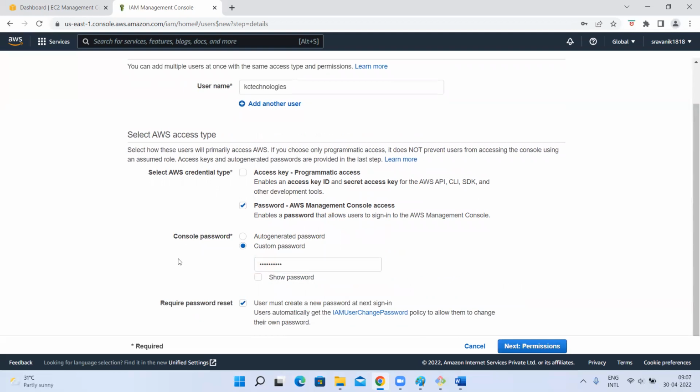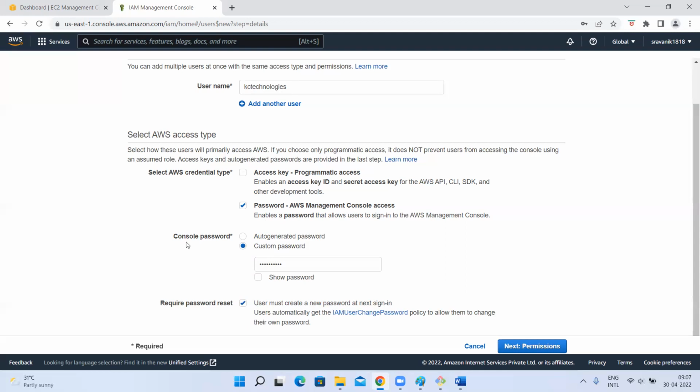Okay, I gave this password. I clicked here. Okay, no error. So my password is correct. If you want to give a custom password, you select this and give the password. If you want AWS itself to generate a password, auto generate, you select that. Okay, the password is selected.